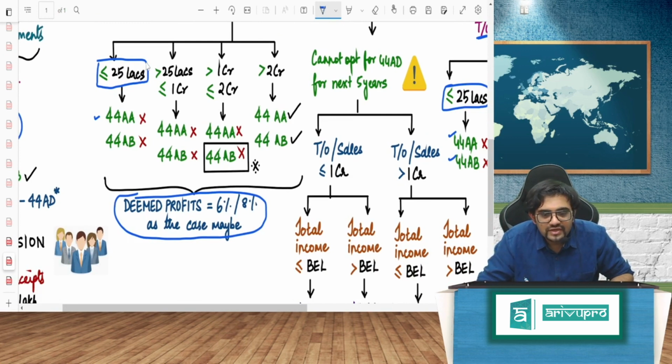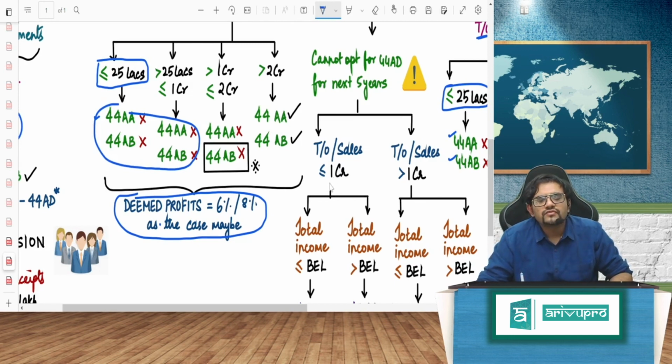Whether it is less than or equal to 25 lakhs, greater than 25 lakhs, less than 1 crore, in all these cases you are opting for the same, right? So what will not apply? 44AA will not come, 44AB will not come. Right?